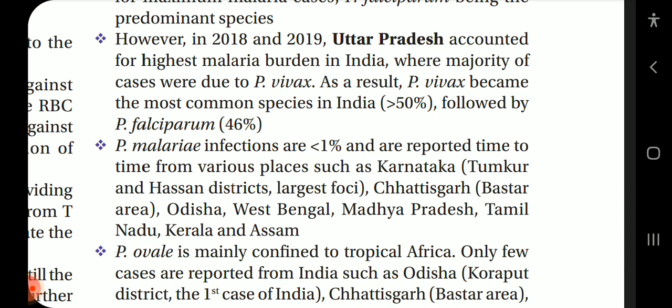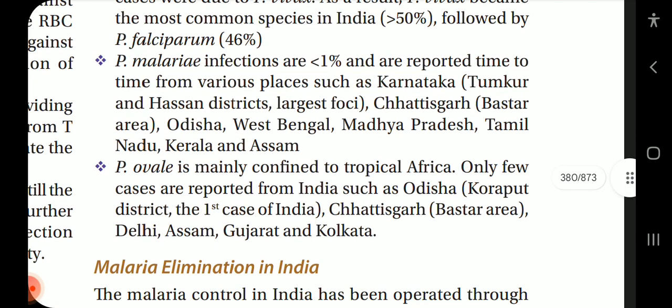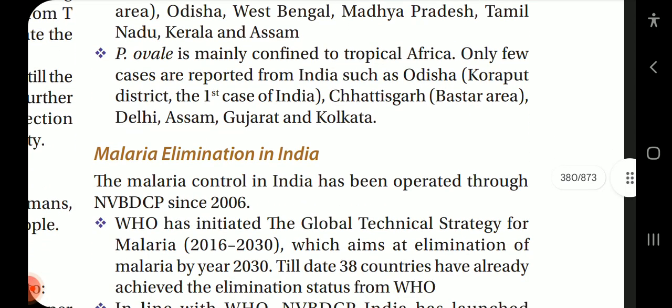Plasmodium malariae infections are less than 1% and reported from time to time from various places such as Karnataka, Tumkur and Hassan district, largest foci Chhattisgarh, Bastar area, Odisha, West Bengal, Madhya Pradesh, Tamil Nadu, Kerala and Assam. Plasmodium ovale is mainly confined to tropical Africa. Only a few cases are reported from India, such as Odisha, Koraput district, the first case of India, Chhattisgarh, Bastar area, Delhi, Assam, Gujarat and Kolkata.